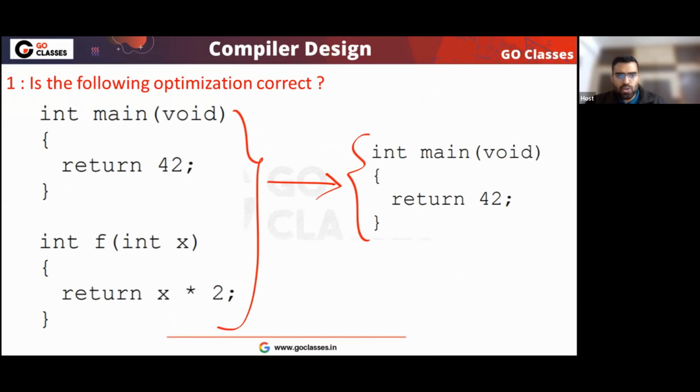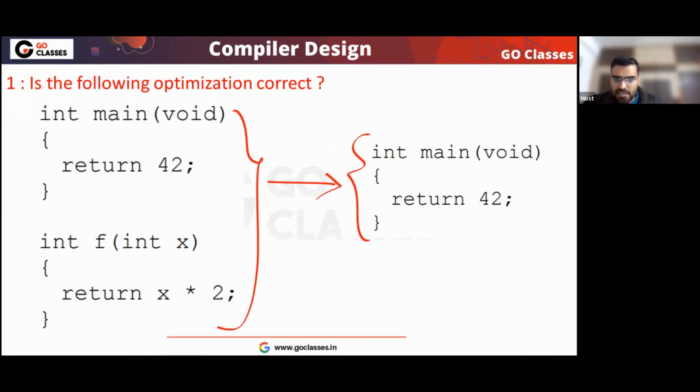Now let's come back to this point. Tell me, is this optimization correct? This optimization is correct. Let me tell you, this is not in the syllabus, but this optimization is correct. At compile time, the compiler can do this. See this function. This function is unreachable. This is an unreachable procedure.